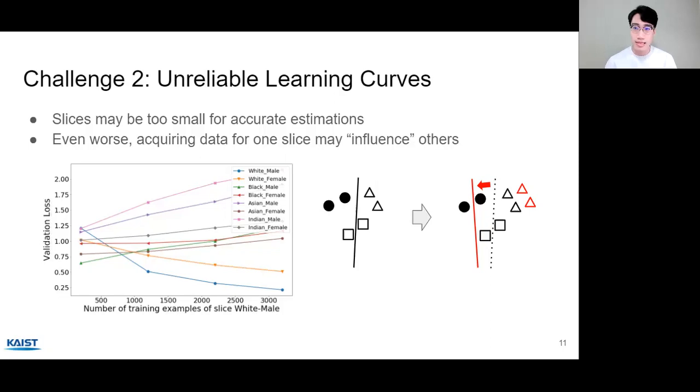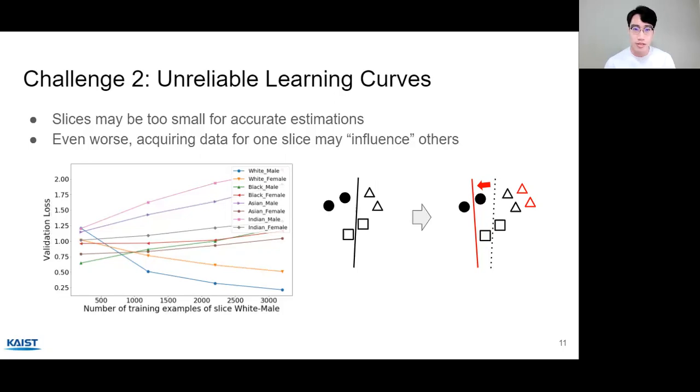But for the white female slice, which has an orange color, the loss decreases as well. That's because the white female slice shares common features with the white male slice, which is white skin color. So it actually benefits from the acquisition.